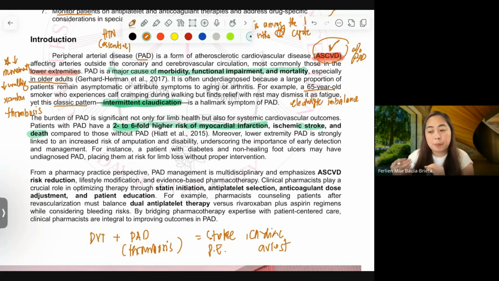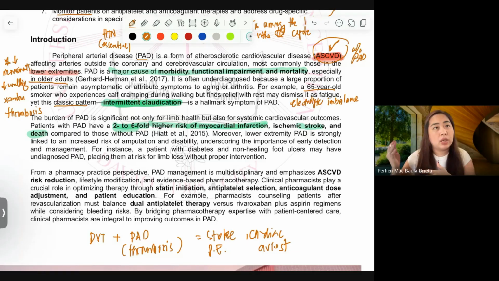So that when you state your desired outcomes as pharmacists, that you want to increase quality of life, you will increase quality of life by preventing the development of serious complications like PAD that will cause the amputation of lower limbs.